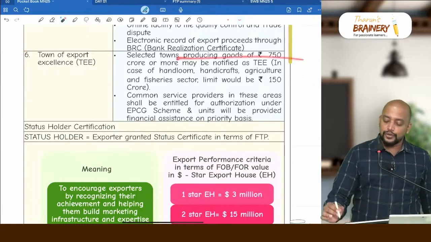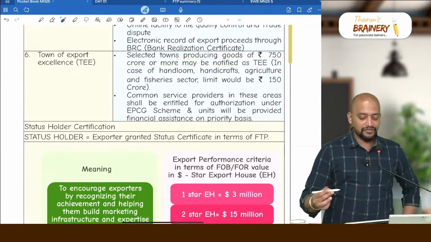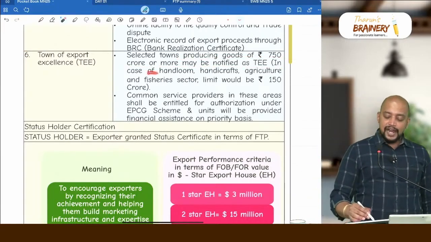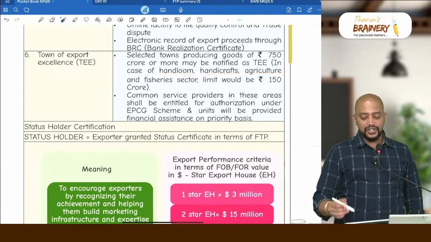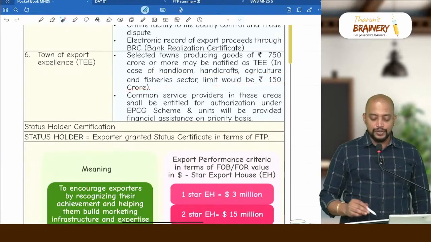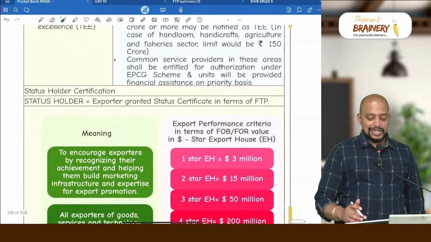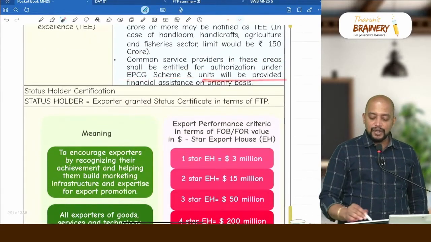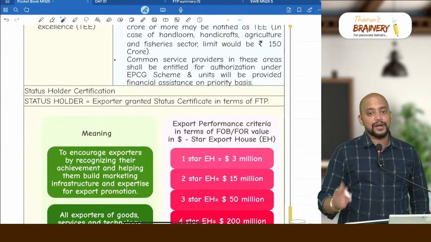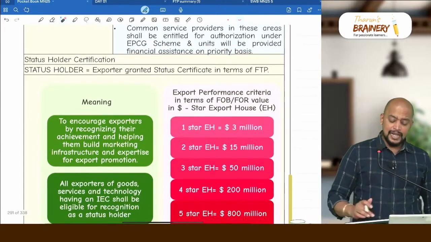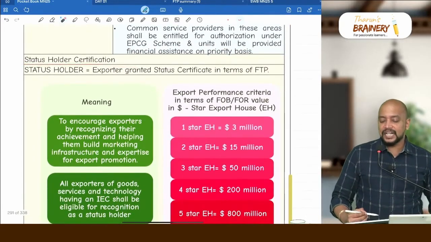Selected towns producing goods of 750 crore or more may be notified as TEE, and in the case of handloom, handicrafts, agriculture and fisheries, the limit will be 150 crores. Common service providers in these areas shall be entitled for authorization under EPCG, and units will be provided financial assistance on a priority basis. Then there is something called status holder certification.